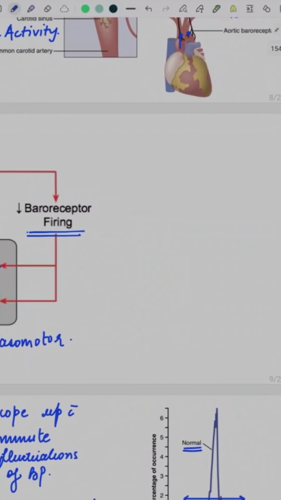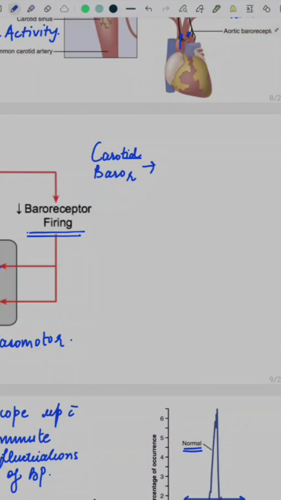So let us see. The carotid baroreceptors activate at a pressure range of around 60 mm Hg to 180 mm Hg. They can only operate in this pressure range.